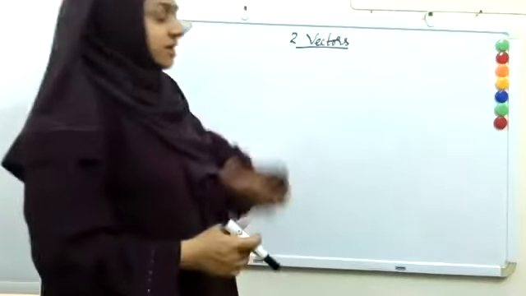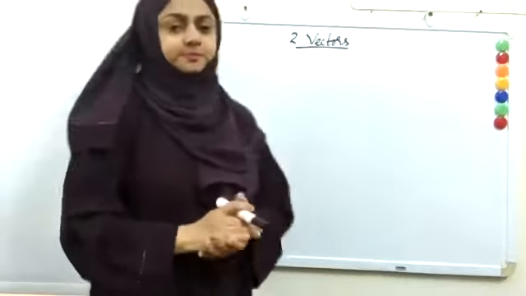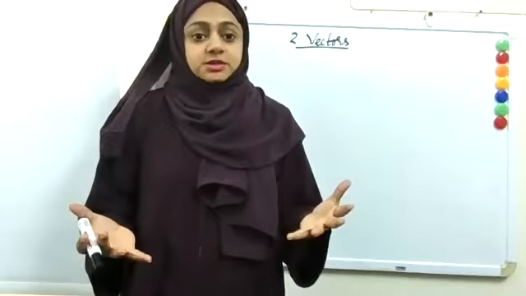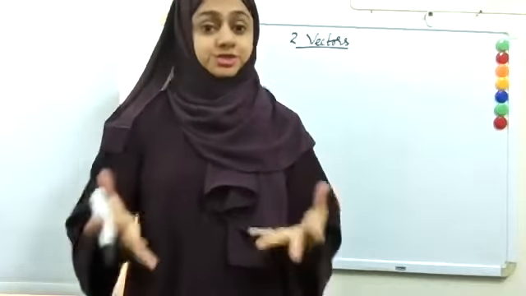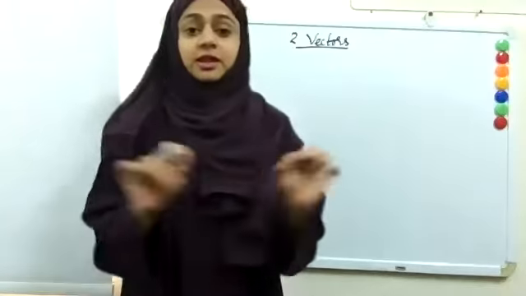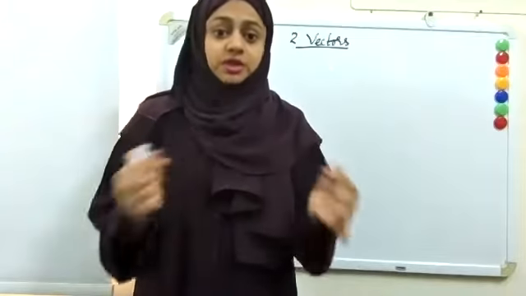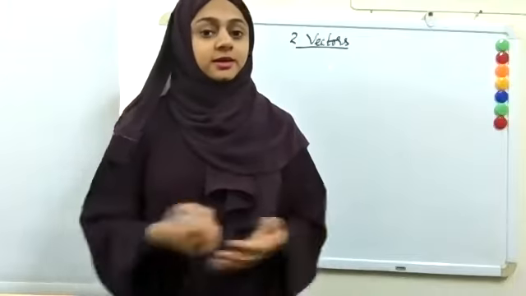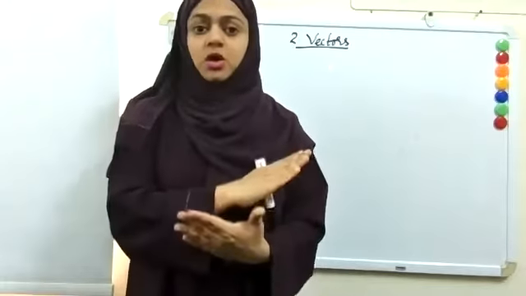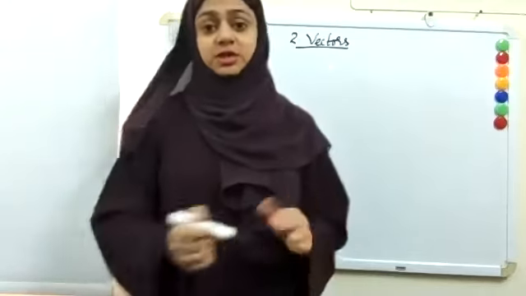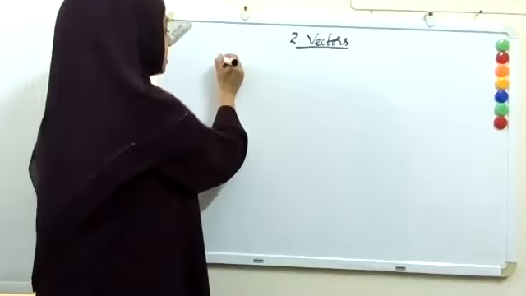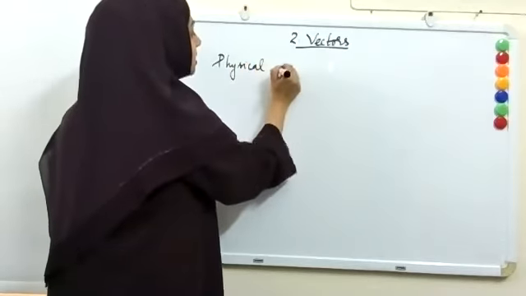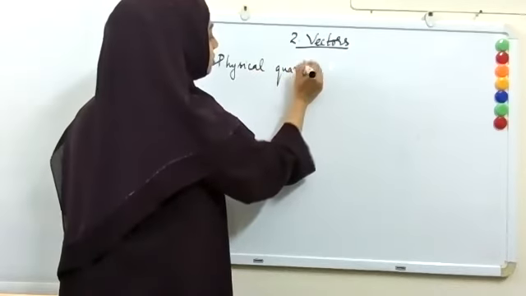So what is meant by vector? Or before that, physical quantities. Physical quantities are quantities which can be measured. For example, even length is a physical quantity because we can measure it. Time, then volume, area, and force. So all these quantities are physical quantities. And these physical quantities, which are measurable quantities, can be classified into two.